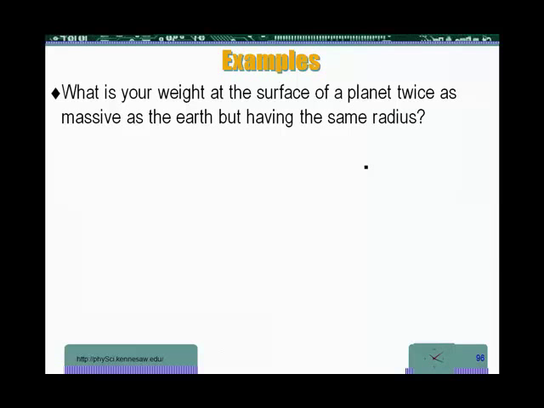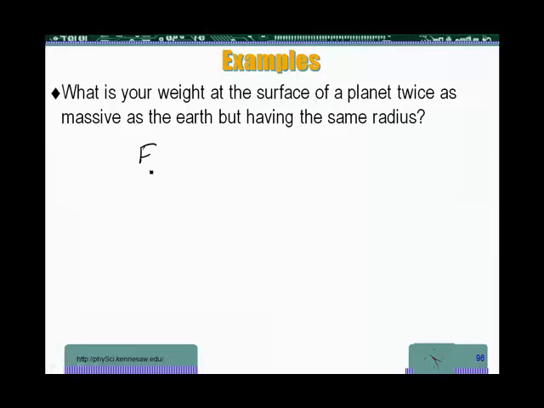Now, for weight, since they tell us of a planet that's different from the Earth in terms of size, we cannot use just mg. So what we are going to do is compare both equations.